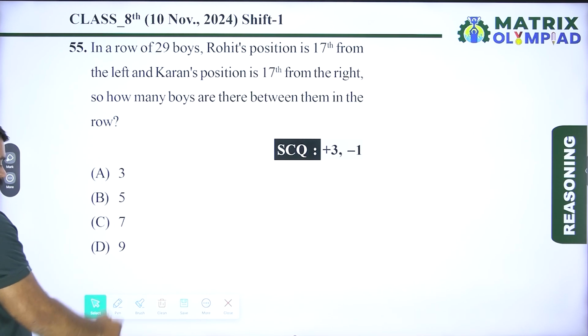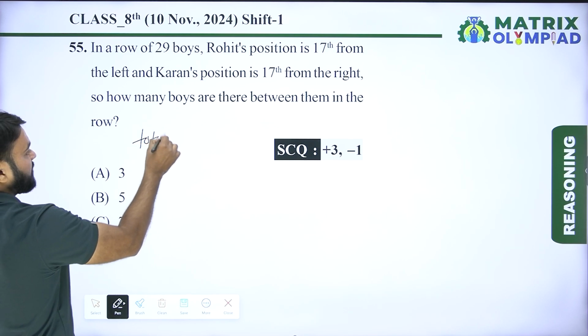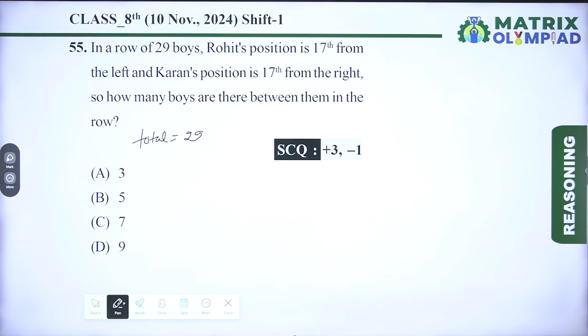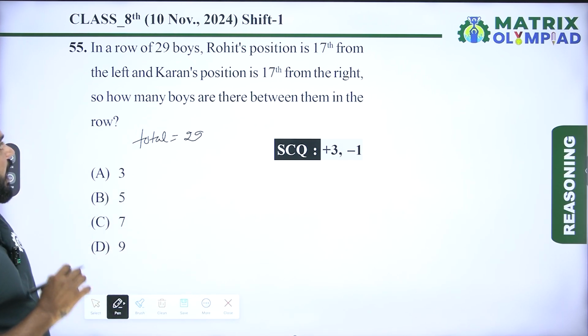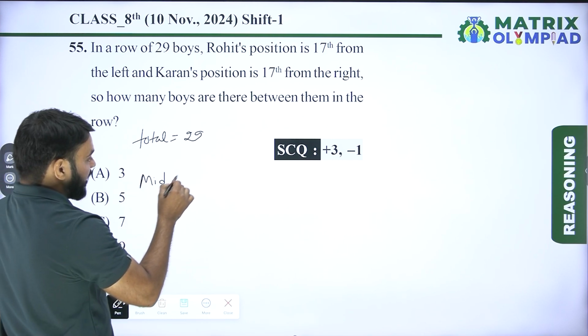So now next question is question number 55. In a row of 29 boys, so total number of boys is equals to 29. Now Rohit's position is 17 from the left and Karan's position is 17 from the right. How many boys are there between them in the row? Find the number of mid persons between Karan and Rohit.